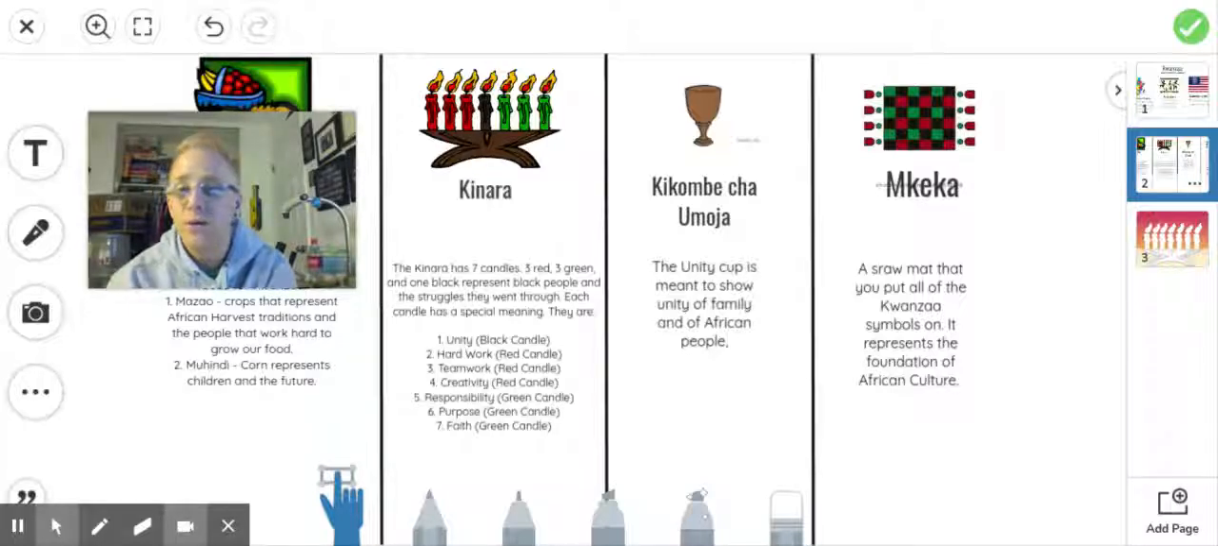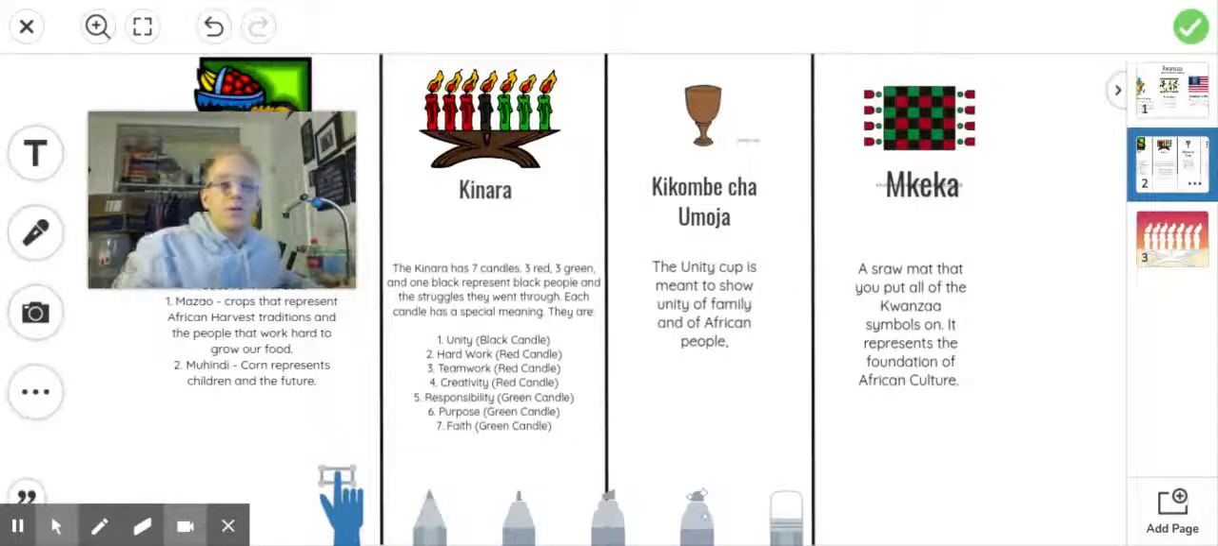The majority of the holiday is celebrated around spending time with your family and celebrating your family. It's a big family holiday and a big time for families to come together and dance and sing, give gifts to each other, and do those kinds of things.